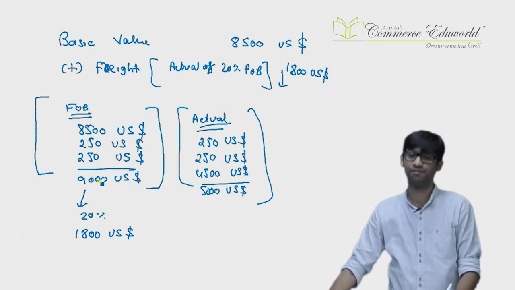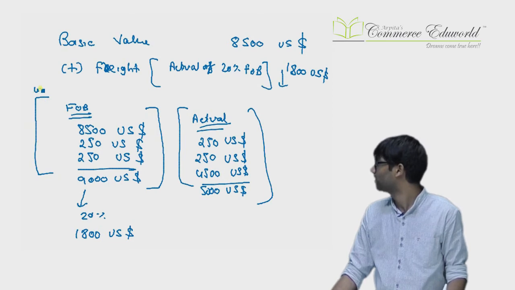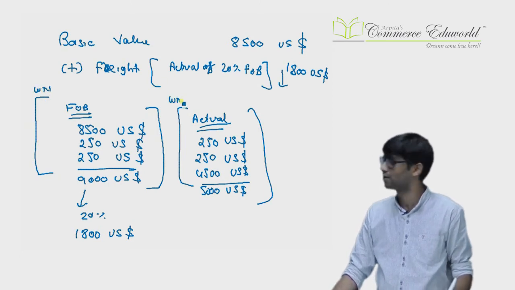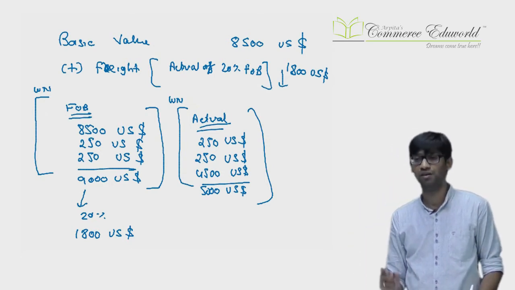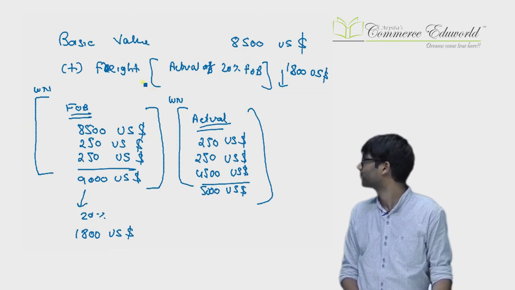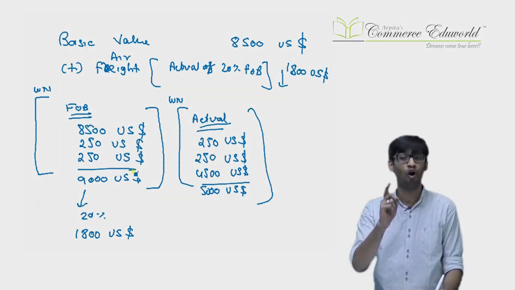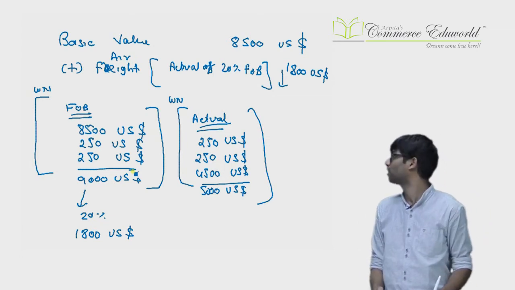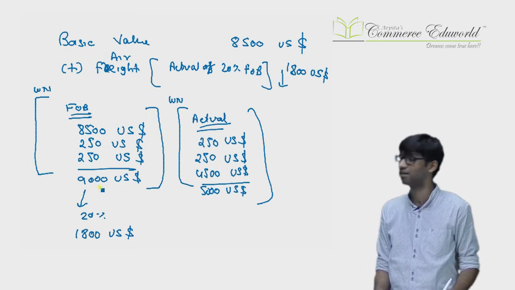is air. So you calculate FOB separately. This is my separate working note, because I know what is added in freight is 20% of FOB, or actual, whichever is lower, because it is air freight. So I had to work out FOB separately. Now what is FOB? FOB means all value up to the place of exportation. So I had to consider 8,500 plus 250 up to the place of exportation, 9,000.